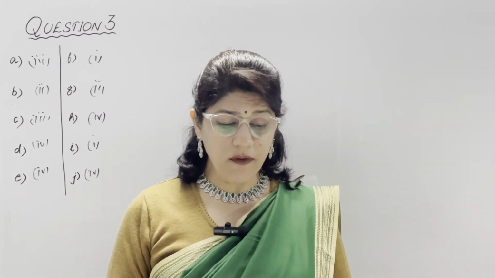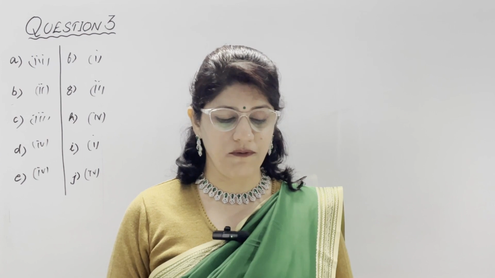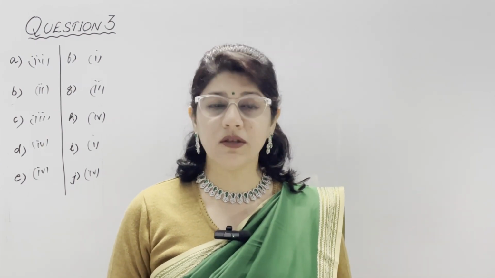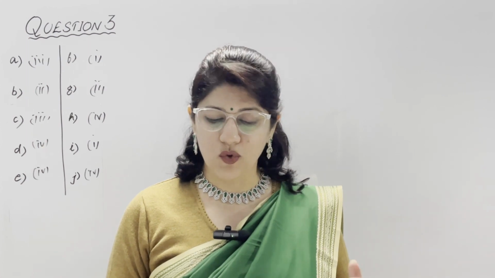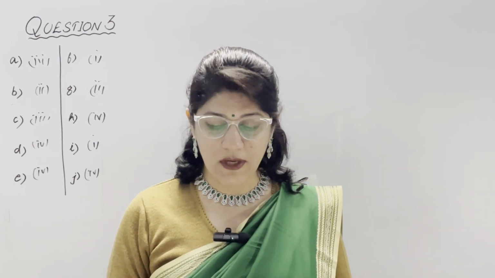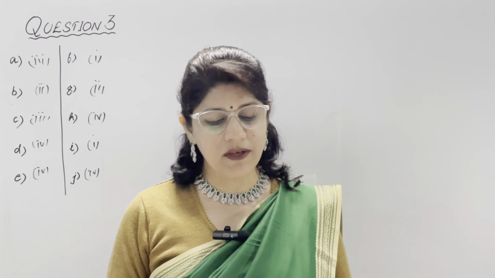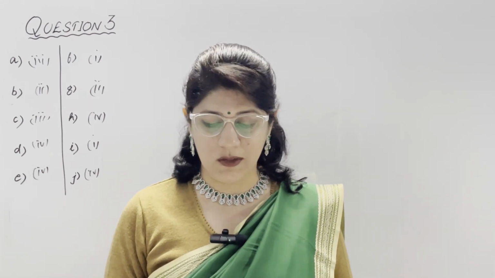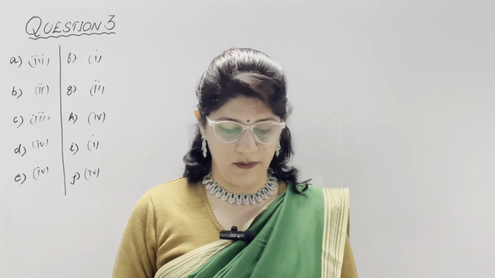Second part, coniferous trees of mountain forest have a conical shape because the cone shape allows snow to drop down from the leaves and branches and prevents accumulation of snow on them, and they also get sunlight.